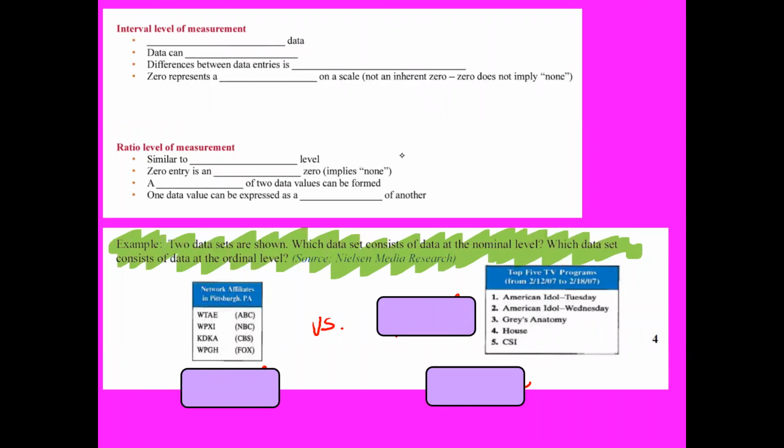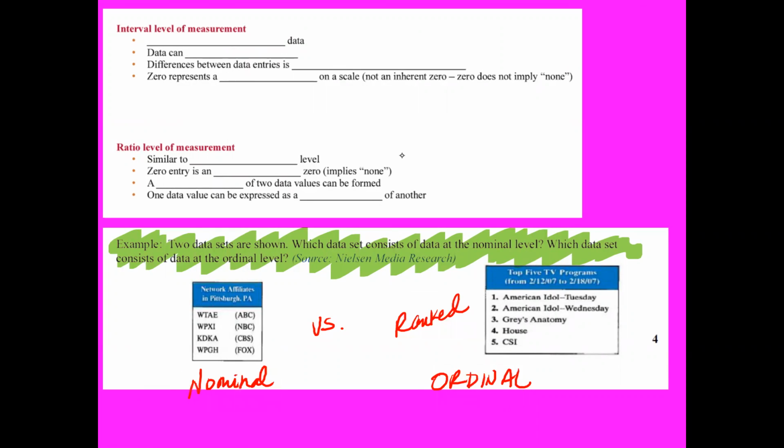Okay, so let's take a look at the bottom example right here. Don't worry, we're going to get to number 3 and number 4 in a second. Looking at this part right here, it says two data sets are shown. Which data consists of data at the nominal level? Which data consists of data at the ordinal level? And this is the answer. Nominal is the first one.